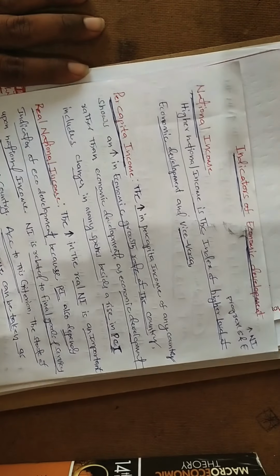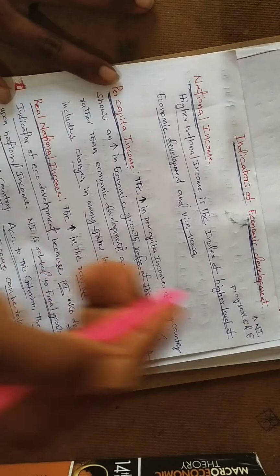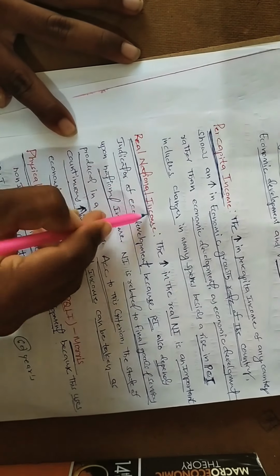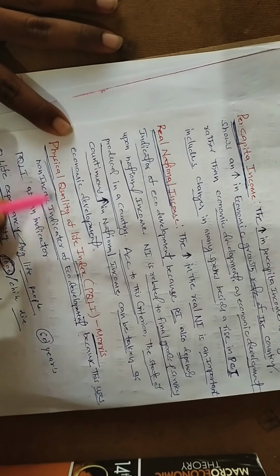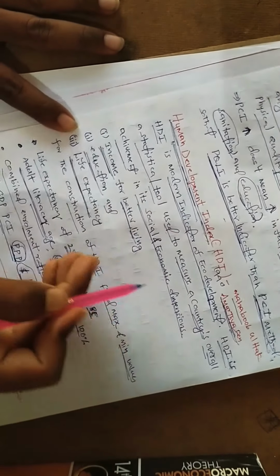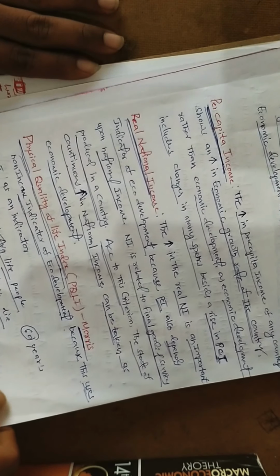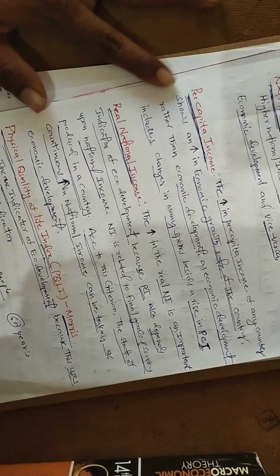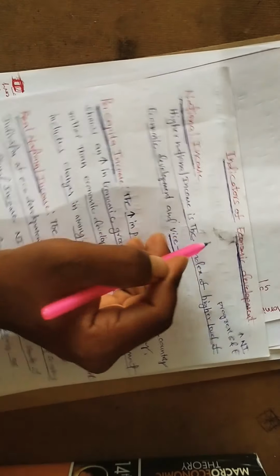So these are the indicators by which economic development can be measured: national income, per capita income, real national income, physical quality of life index, and human development index. These are the five indicators. Today we got to know the indicators of economic development. Okay, I hope you are all clear.